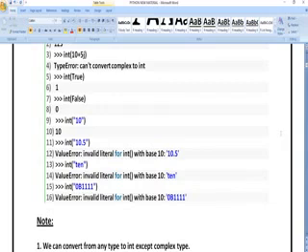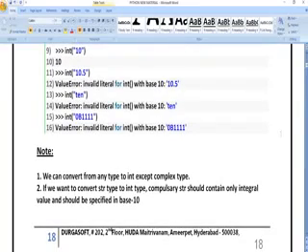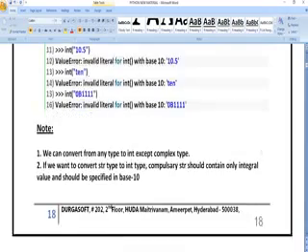So here I have written int of 10.5. 10.5 is not an integer value, it is a float value, so I am going to get an error. Next, int of "10": this is also not an integer value. I have written it in text form, so that is why I have got an error there. So in this manner, we have to define different data types like int, char, float, boolean, double, all these things.